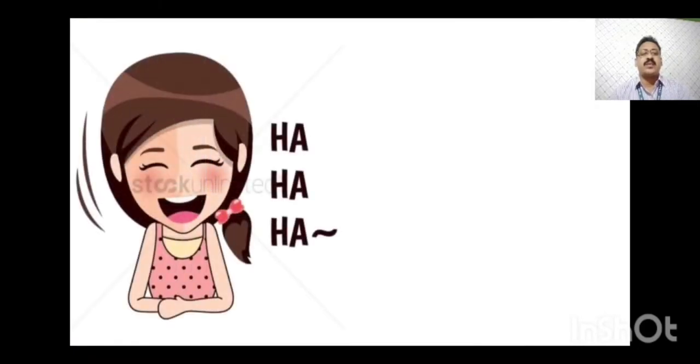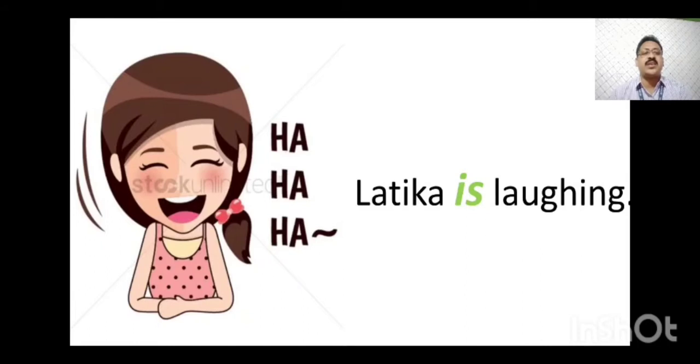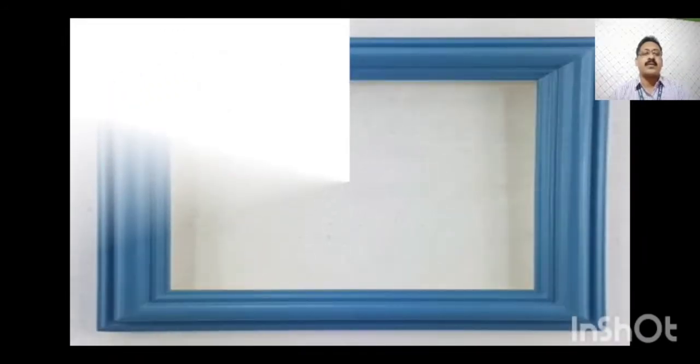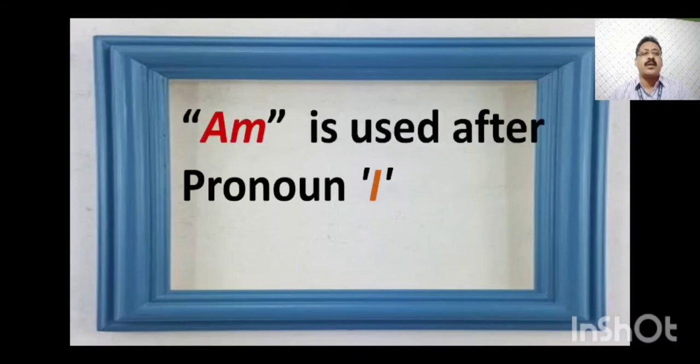This girl is laughing. Let's see the sentence. Latika is laughing. What is Latika doing? She is laughing. Is is the helping verb in this sentence. Am is used after the pronoun I. Am, the helping verb, is used after the pronoun I.